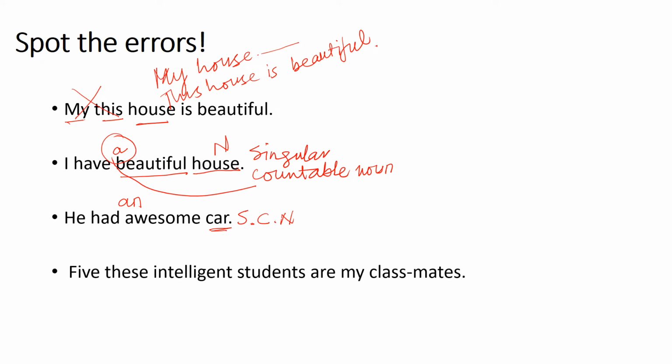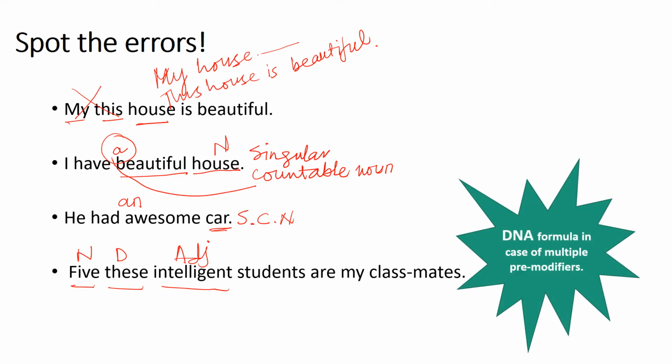अब इसमें क्या difference है? अब देखें, five these intelligent, five क्या है जी? Five तो हो गया number, these क्या हो गया, demonstrative adjective हो गया, और intelligent जो है it is an adjective of quality. अच्छा जी, so जब इस तरह की situation आ जाए तो हमारा एक life saver है जी, DNA formula, where D stands for what? D stands for determiner, N stands for number, and A stands for adjectives, right.